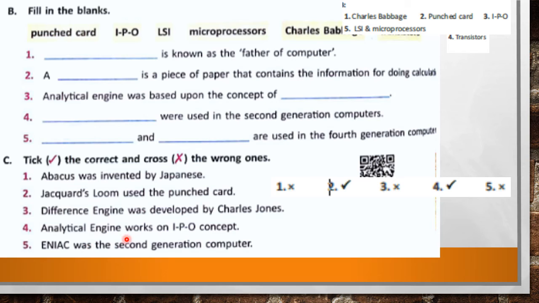Analytical engines work on IPO concept. Yes, input, processor and output. So this statement is true. ENIAC was the second generation computer. False. This statement is totally wrong because it is first generation computer. So students, note all these, fill in the blanks and true false on your book.